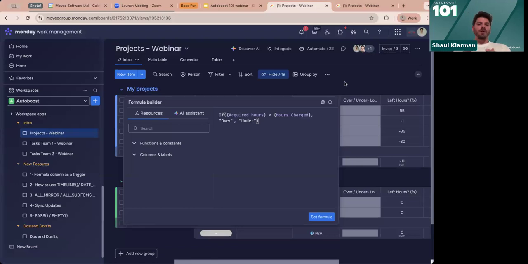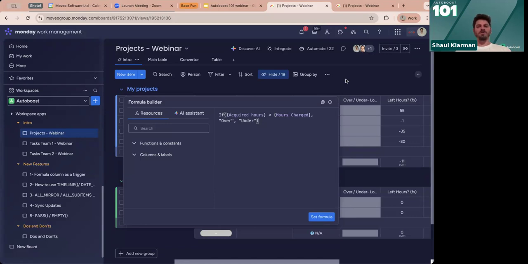Okay? So both methods have different pluses and minuses. One I've shown before: if you use the native Monday tool, you can use their conditions, right? You can put those ifs, you can choose your trigger from there. And then not only can you use Autoboost, you can do an Autoboost action and then another Autoboost action and then send an email, right? You can keep using those automations. From here, when we use our recipe page, we have a bunch of different other options. And we also allow to take formula columns from the board.